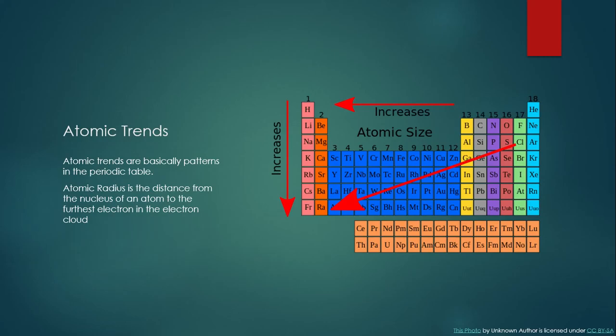Atomic trends. Atomic trends are basically patterns in the periodic table. So up here, the radius of this atom, of helium's atom, will be itty bitty, but then as you go further left and further down, the radius will get bigger and bigger. So the radius here will be pretty big relative to the radius here.